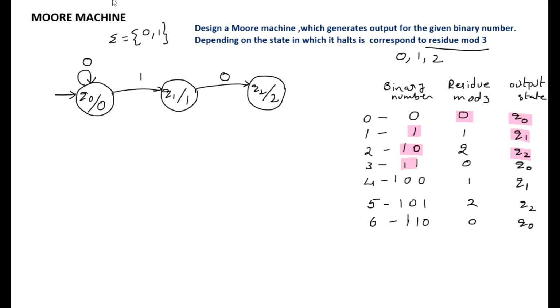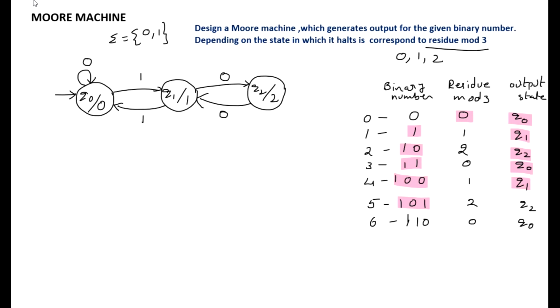If the input is 1, 1, it should reach Q0. With 1 it has already reached Q1, so with 1 it reaches Q0. If the input is 1, 0, 0, it should reach Q1. With 1, 0 it has already reached Q2, so with one more 0 it has to reach Q1. So the transition is this one.